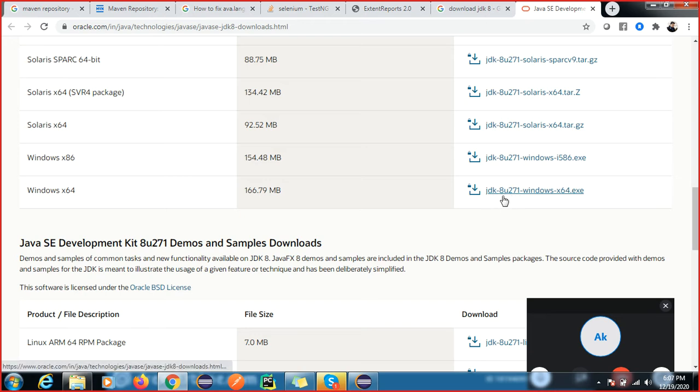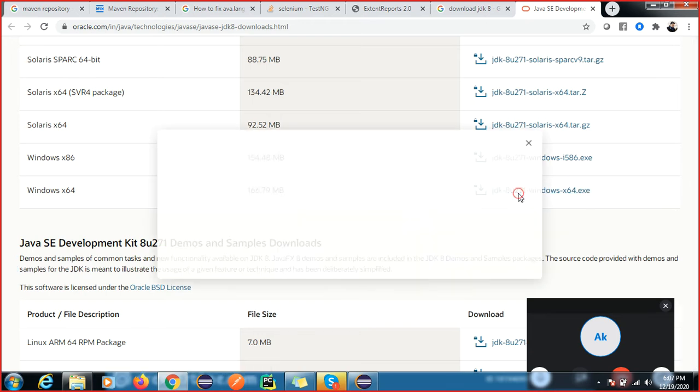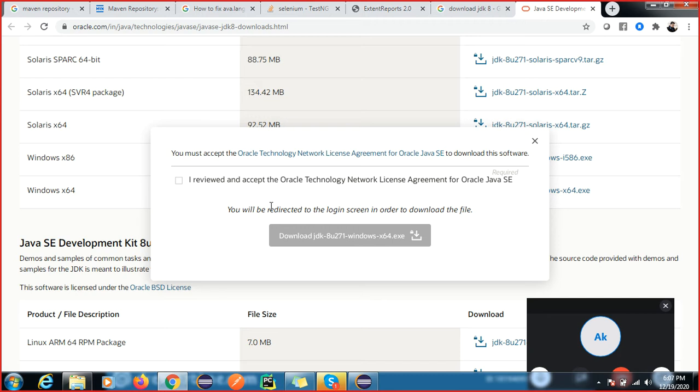First of all, you have to download this JDK. You have to create an account here. If you don't have an account, you can create one here. Click on this download.